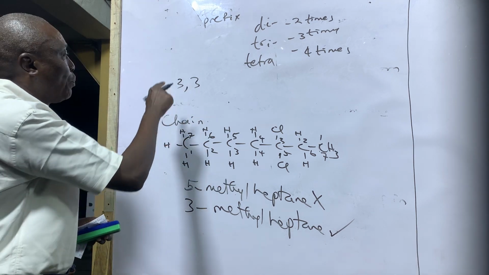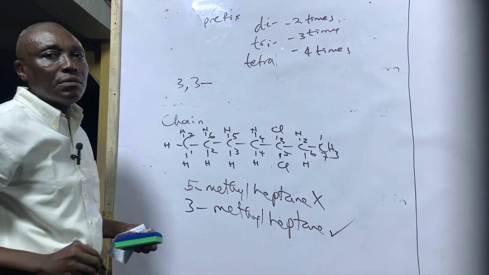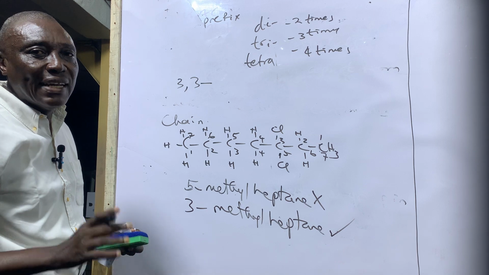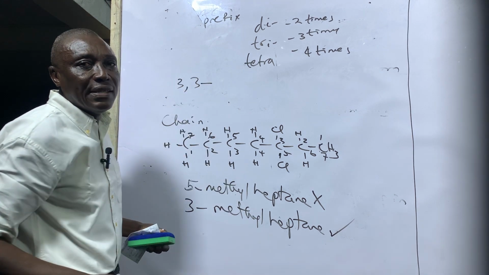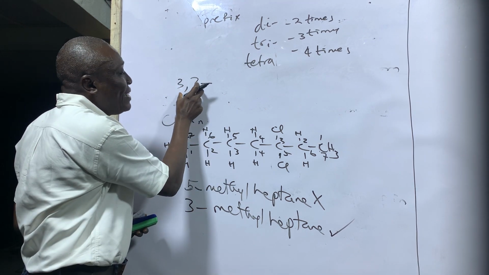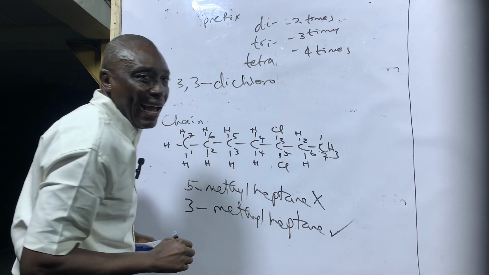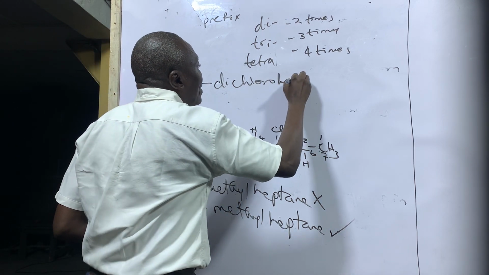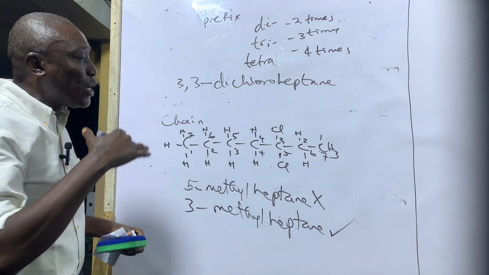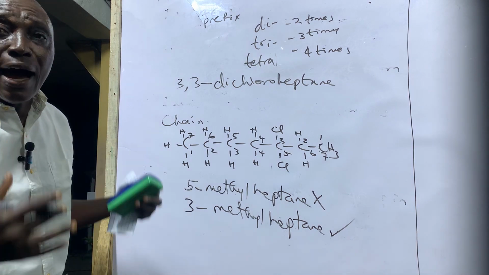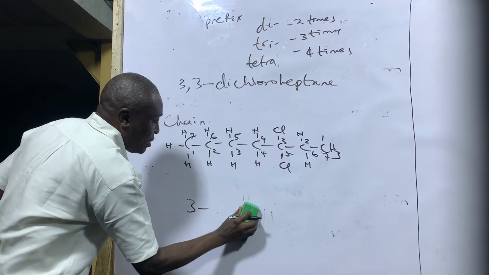After each digit, you put a comma, and between a digit and a letter, you must put a hyphen. Those are the rules we follow in IUPAC naming. So this one will be 3,3-dichloroheptane because there are 2 substituents. Now, as we have said, the substituent can be maybe halogen, and if it's halogen, this is the way we name halogens.